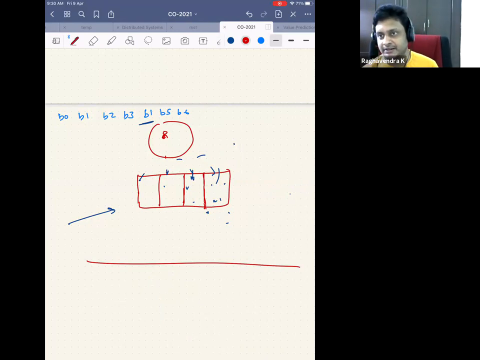We are just saying out of experience that LRU is one of the good policies, and we are trying to implement LRU. Our assumption is based on a shaky pillar, and I'm trying to find out how to implement it in hardware. But we don't know whether LRU is the right policy.